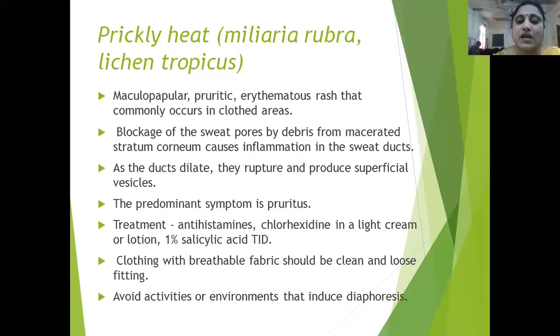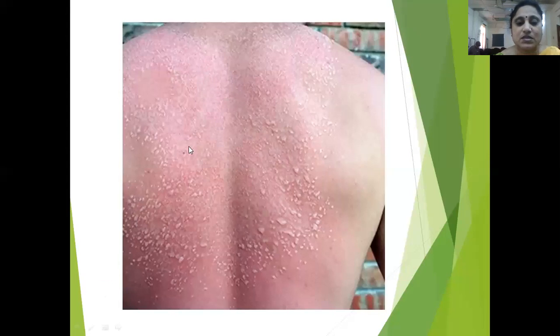Clothing should be of breathable fabric, clean and loose fitting. You should not wear tight fitting clothes in summer. You also have to avoid activities and environments which induce diaphoresis. If there is excessive sweating in a hot environment, this will lead to prickly heat. So wearing loose, clean, breathable fabric clothes is enough. You can also give antihistamines for pruritus. So this is an example of prickly heat, miliaria rubra. This is on the back.